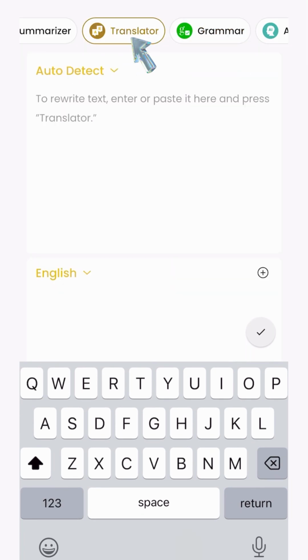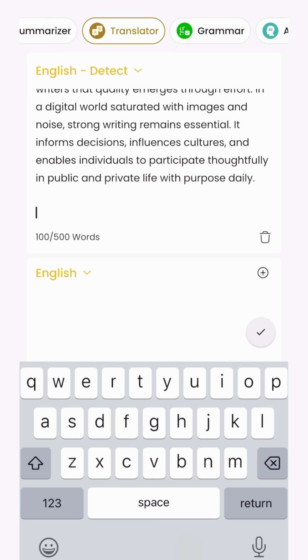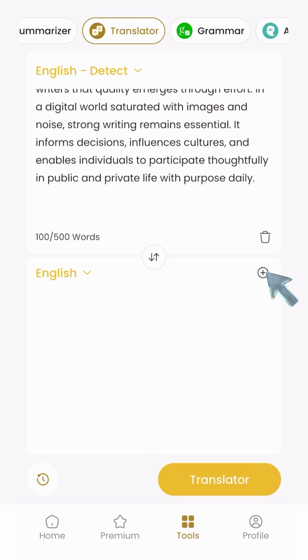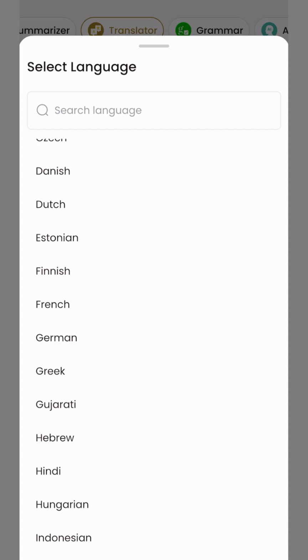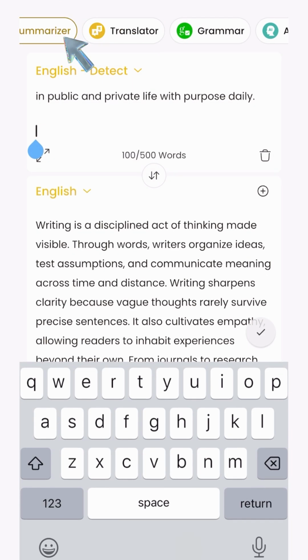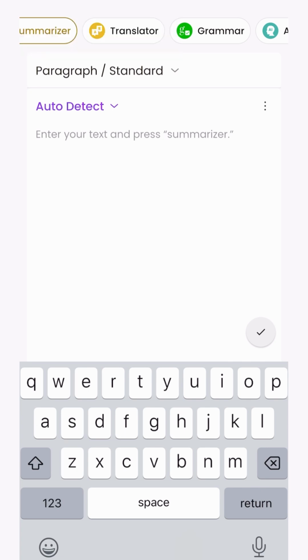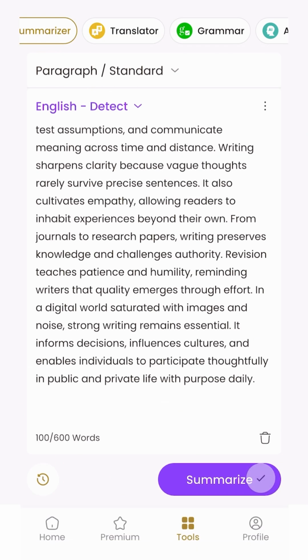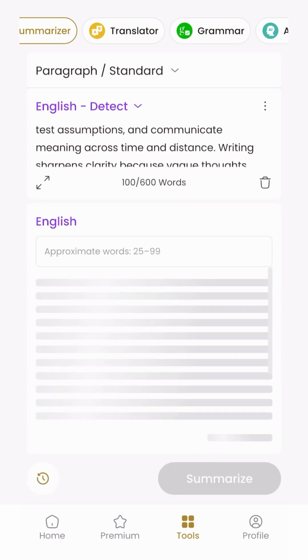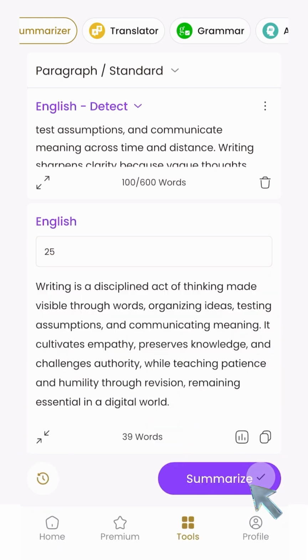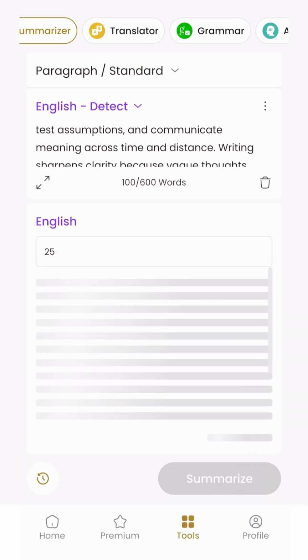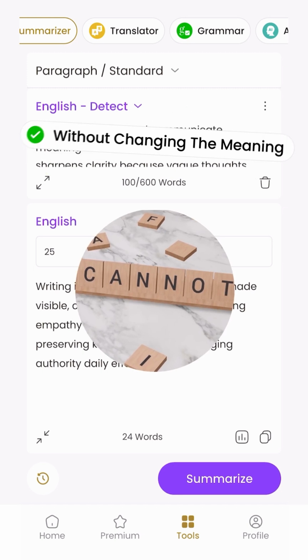Once that is done, go ahead with the translator. Here's the translator. Paste the content. Explain the same content to three different individuals in three different languages in one place. That is the power of the Kreativespace translator. Go ahead with the summarizer to explain to your colleagues what the paper or content is all about. You can choose the number of words you want to explain it in. For example, I want to explain 2000 words of content in 25 words. I can do that. It's that easy, without changing the meaning.